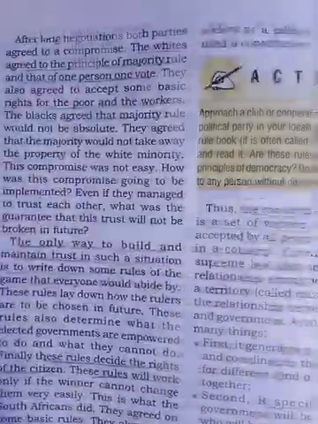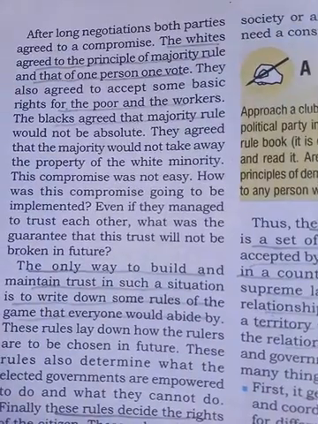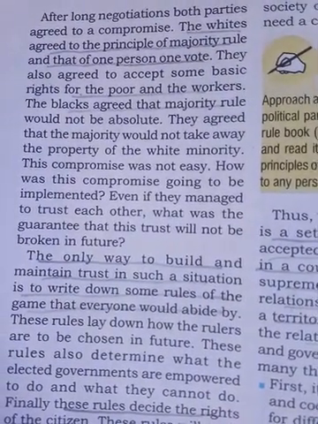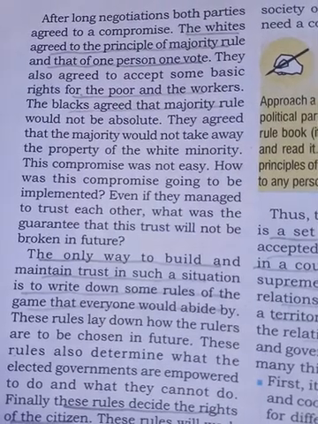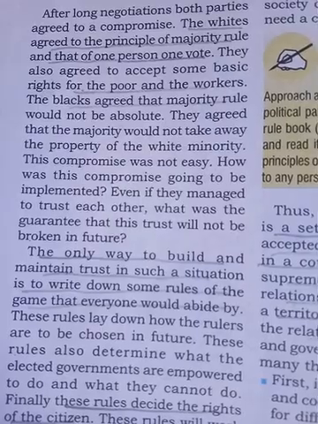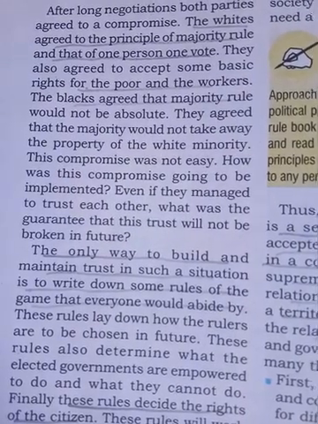That means everyone is now going to have a voting right. They also agreed to accept some basic rights for the poor and the workers. The blacks agreed that majority rule would not be absolute.